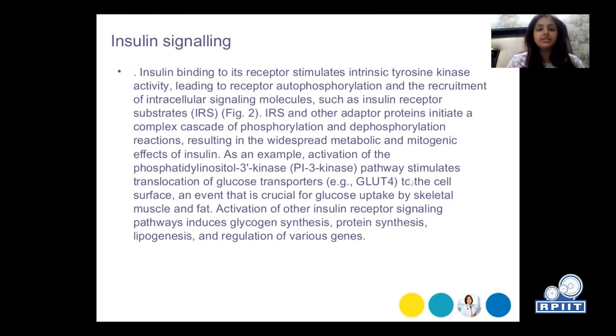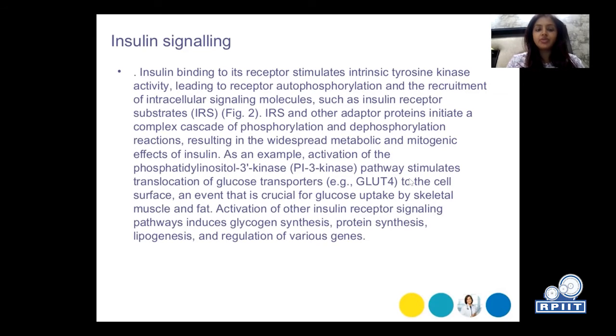Insulin binding to its receptor stimulates intrinsic tyrosine kinase enzyme activity, with the help of which receptor autophosphorylation occurs and intracellular signaling molecules such as insulin receptor substrate are recruited. Insulin receptor substrate and other adapter proteins initiate a complex cascade of phosphorylation and dephosphorylation reactions, resulting in the widespread metabolic and mitogenic effects of insulin.